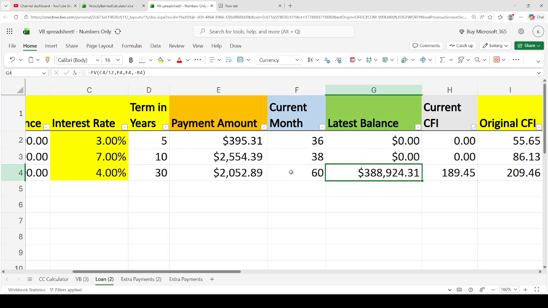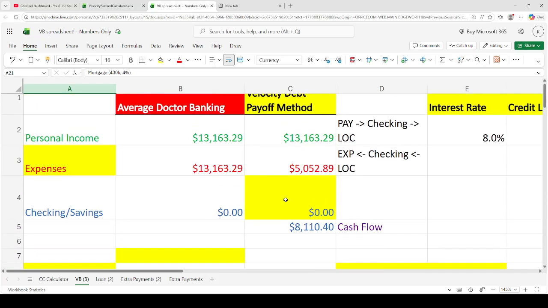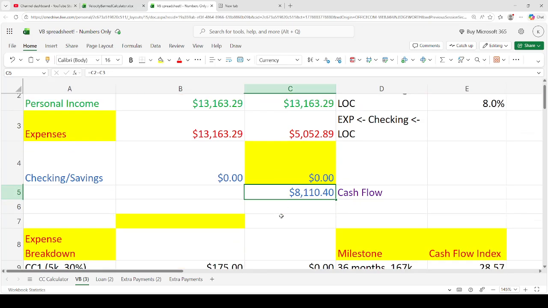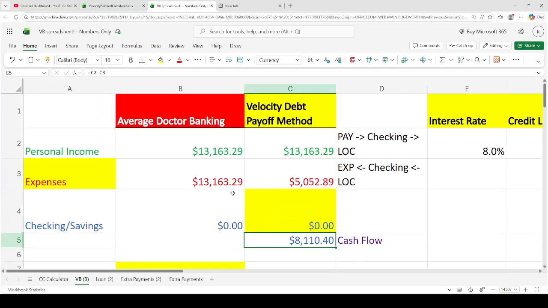Okay, and we have two options here at this point. So our mortgage is our very last debt, right? And so the default option is just making extra payments. And if this is your only loan and you could just put $8,000 a month as an extra payment, it's perfectly fine, right?